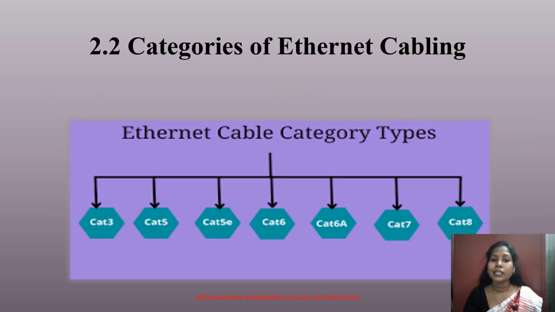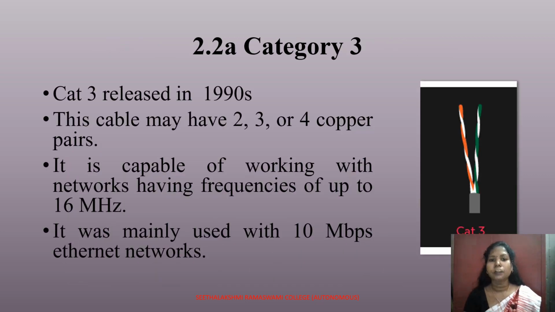Next are the categories of Ethernet cabling. For Ethernet cable category types, you can see there are categories 3, 5, 5E, 6, 6A, 7 and 8. Now, what is category 3? It was released in the 1990s. This cable may have 2, 3 or 4 copper pairs. It is capable of working with networks having frequencies of up to 16 MHz. It was mainly used with 10 Mbps Ethernet networks.